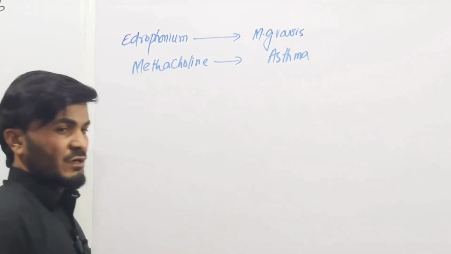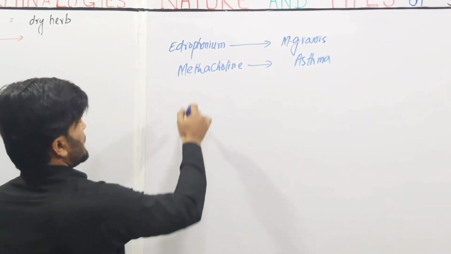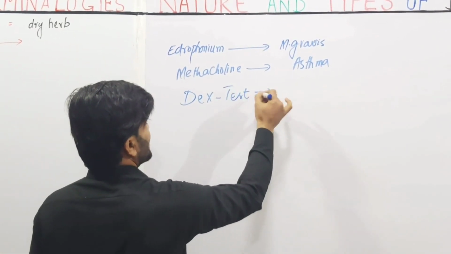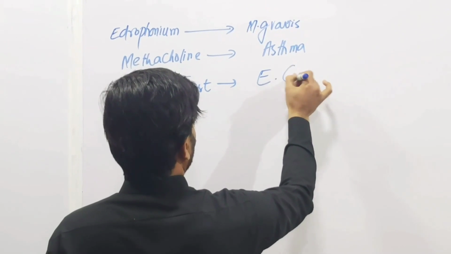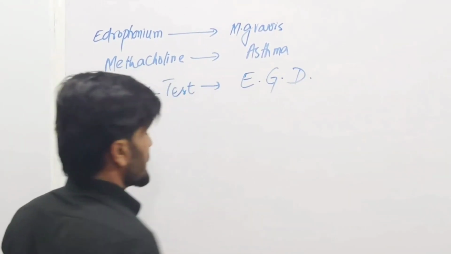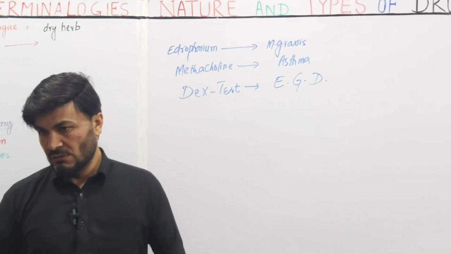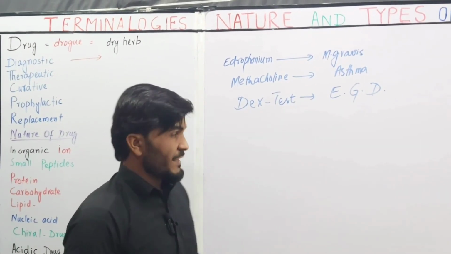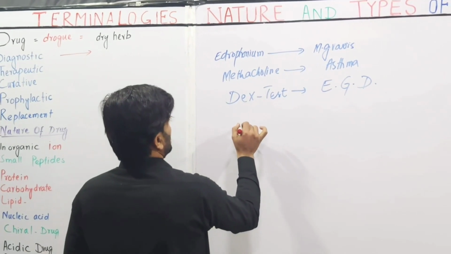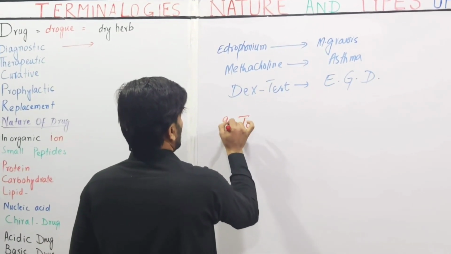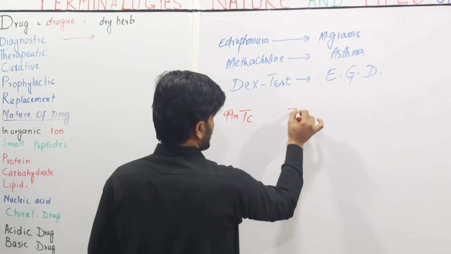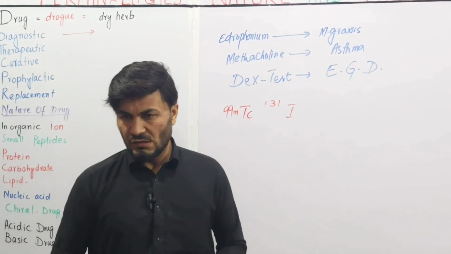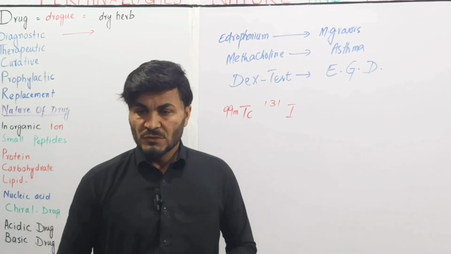And also, dexamethasone in a dexamethasone test is used for the diagnosis of endocrine gland dysfunction. And some metallo drugs, radiopharmaceuticals, are radionuclides, just like technetium and radioactive iodine. These are radiopharmaceuticals, also indium and gallium.